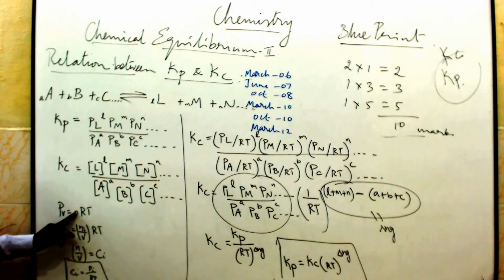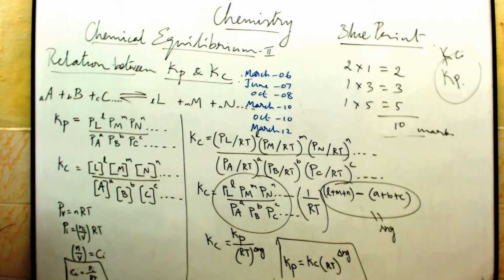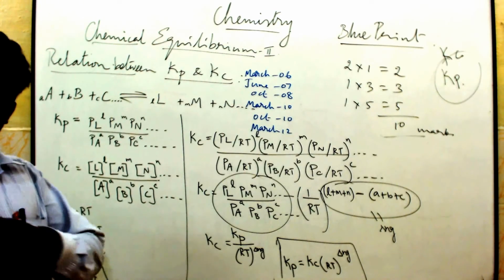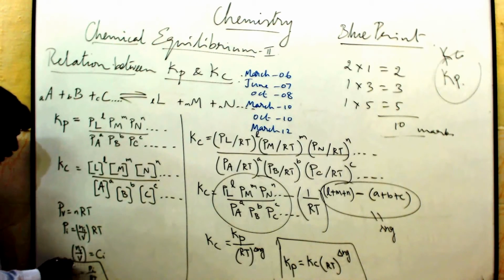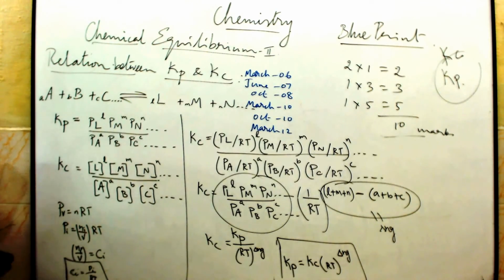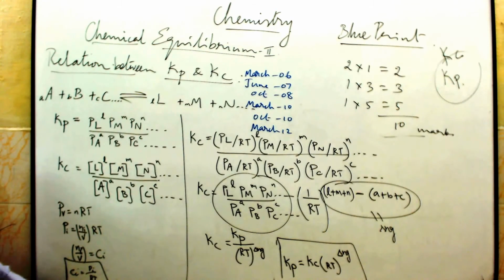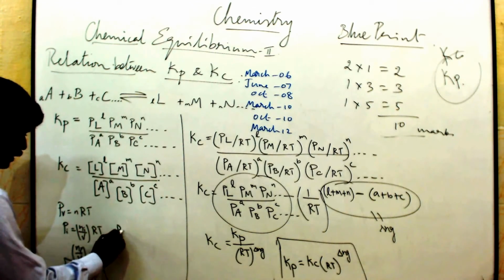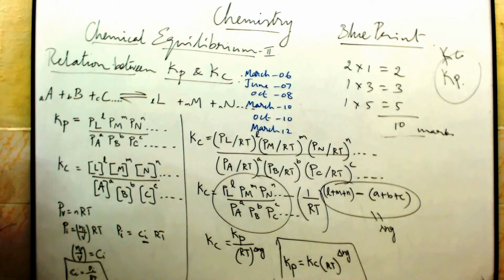According to the ideal gas equation, PV is equal to nRT. Here we are noticing the ith term, the ith component. There are so many terms, infinity, ith component. So Pi is equal to Ni by V times RT. Ni by V is equal to Ci. So we are going to apply Ci. So Ci is equal to Pi by RT, because Pi is equal to Ci times RT. Now concentration is equal to P by RT.